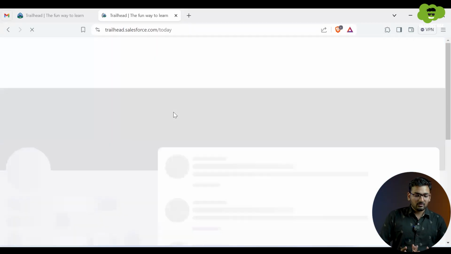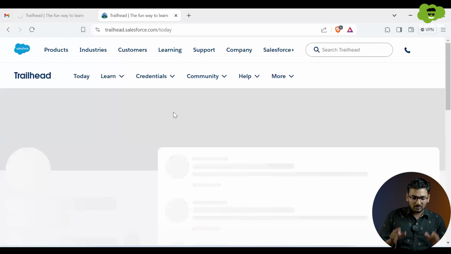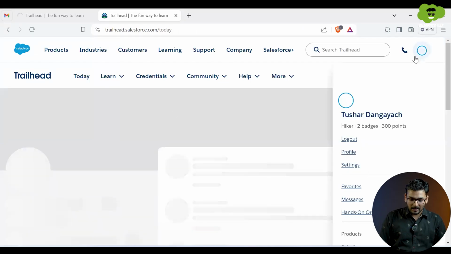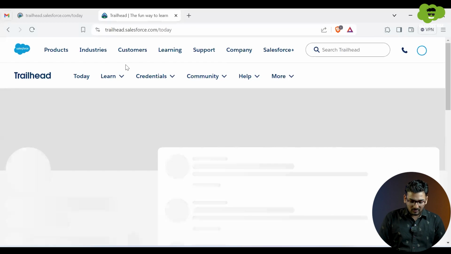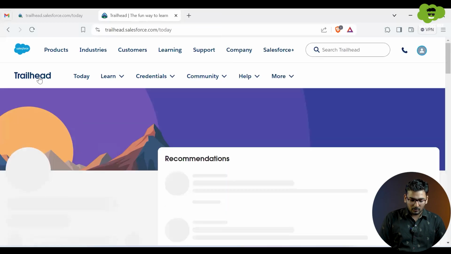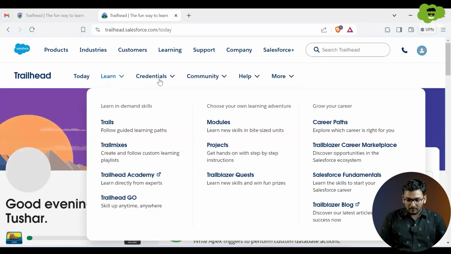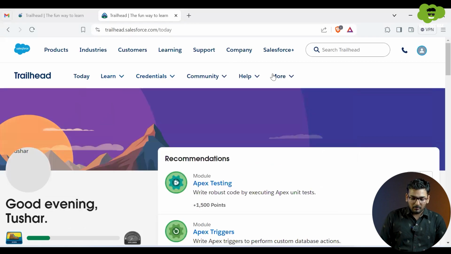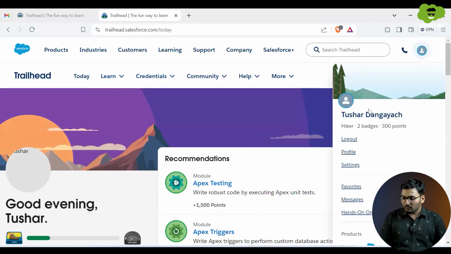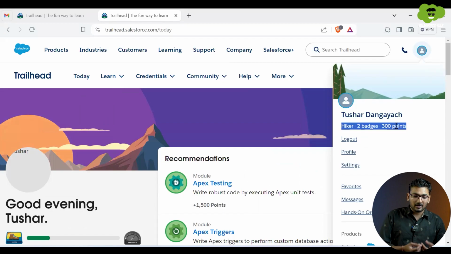So you can see once you are done with signing up to this particular platform, then you will get logged in. Here you can see there are various tabs: Learn tab, credentials, community, and many more. You can check your profile as well, where I am able to see what all badges I have completed and how many points I have gained by completing the badges or the modules.